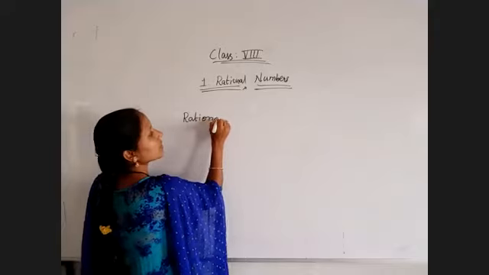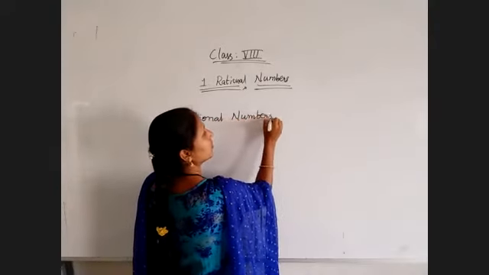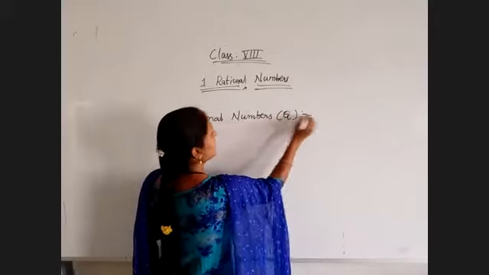Rational numbers are represented by capital Q.